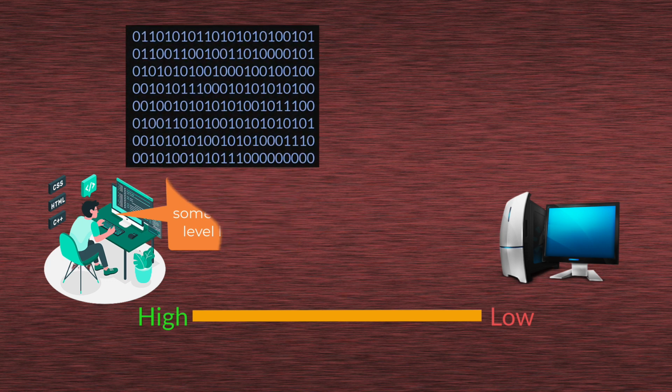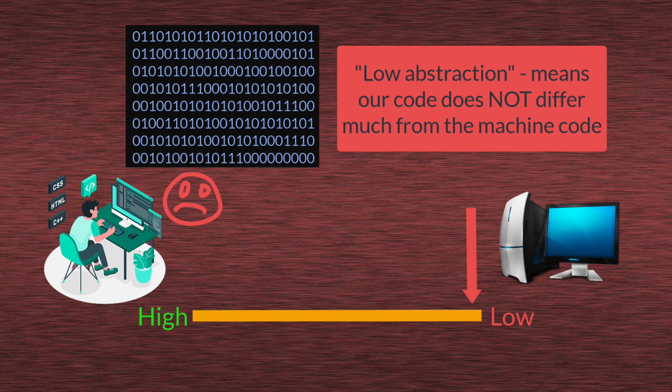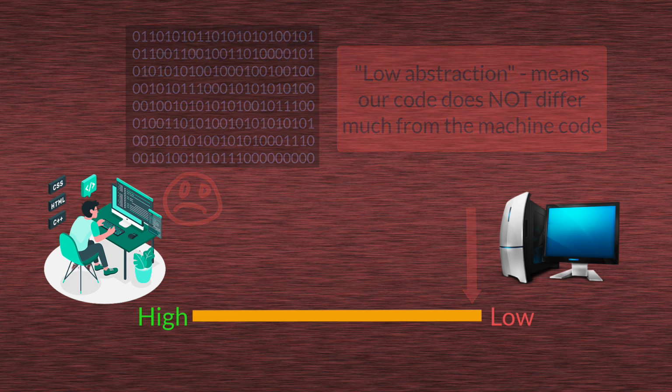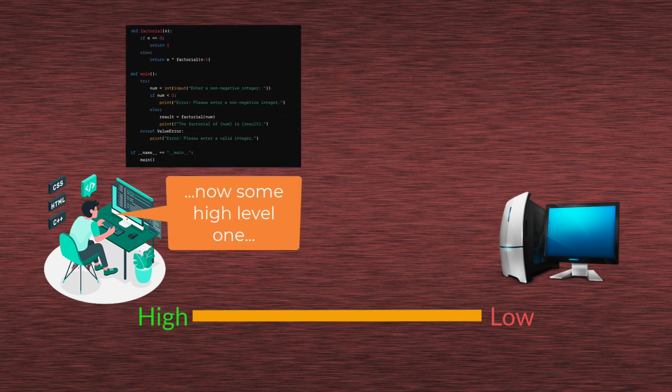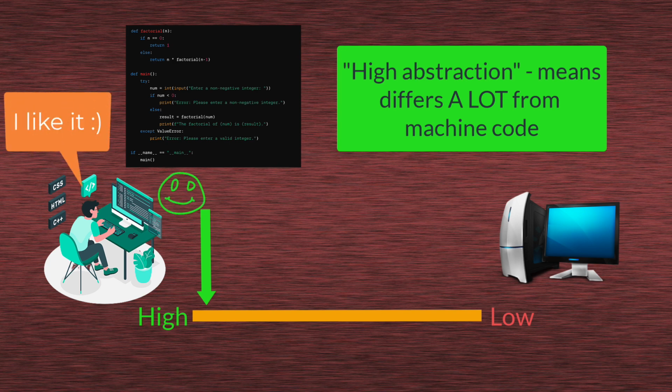So it will be less comprehensible for us humans, because it will look more like those zeros and ones we were talking about. And in the programming world, you will say that it has low abstraction. So there is not much difference between what the computer understands and what you have written. A high-level language will look nothing like those ones and zeros, meaning that the language differs a lot from machine code. So the abstraction is high, and a lot of stuff has to happen in the background, a lot of processing, before it can be passed to our computer as machine code.